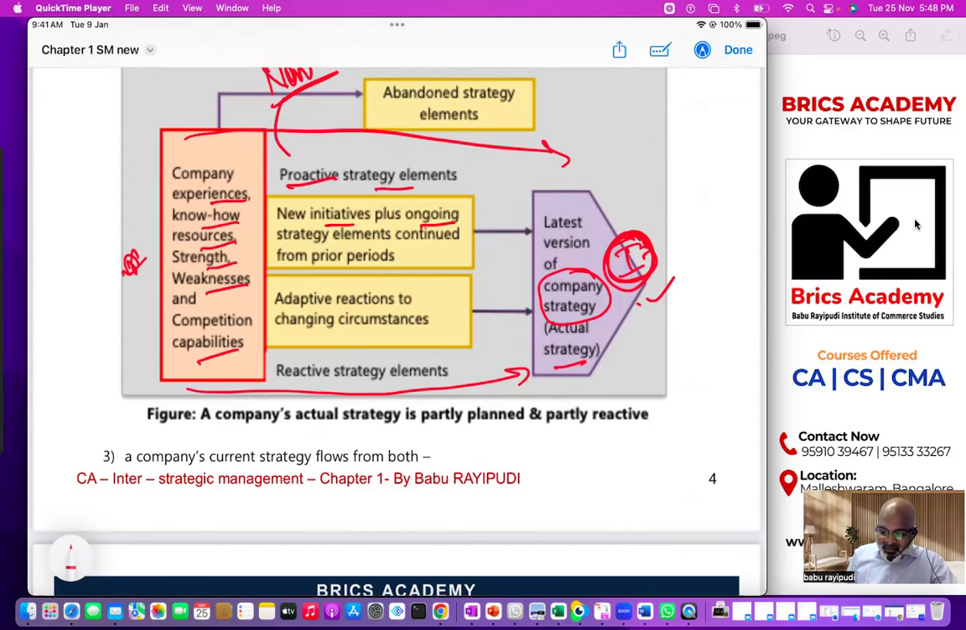Adaptive reactions means according to the change in circumstances, you react to that. Somebody is giving 10% discount plus new technology. You have to give 10% discount plus whatever you are using, you have to use. You can't say, I will only provide what I've decided to provide. You also have to react to the situations that are happening in the market. So reactive actions are basically responding to the changes that are happening in the market.